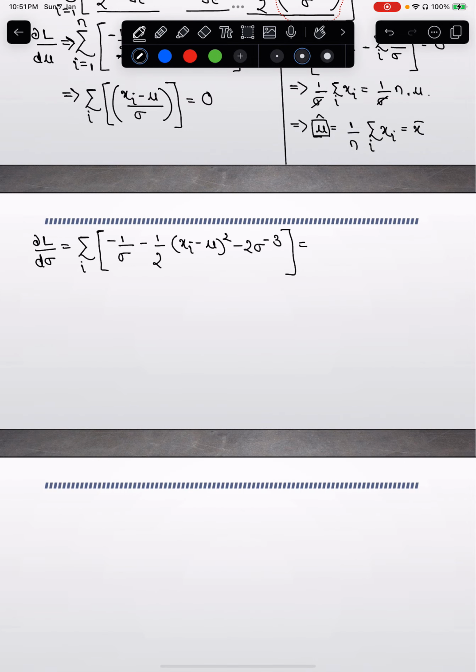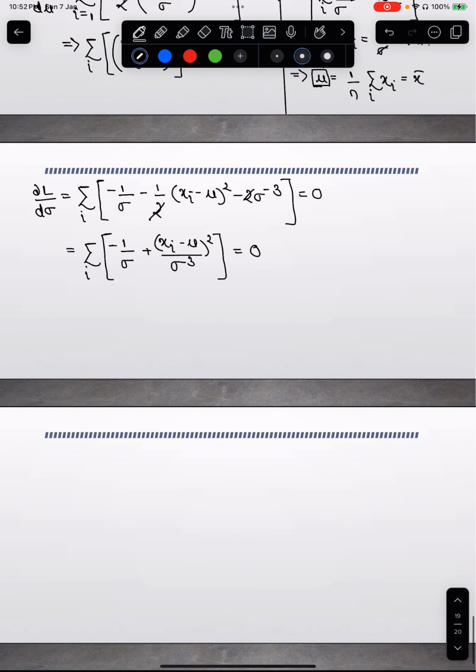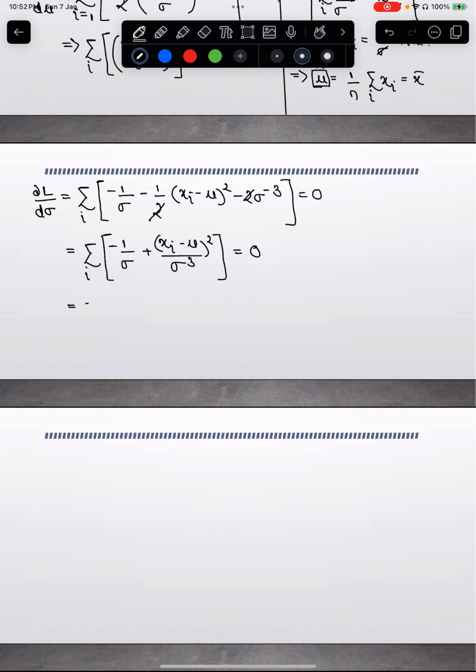Now I can again equate this to 0, and I get the summation of i of minus 1 by sigma. This will become plus, and the 2 can cancel: xi minus mu by sigma cube, and xi minus mu whole squared, is equal to 0. So this is nothing but minus n by sigma, because of the summation of i, and I can take this term that side.